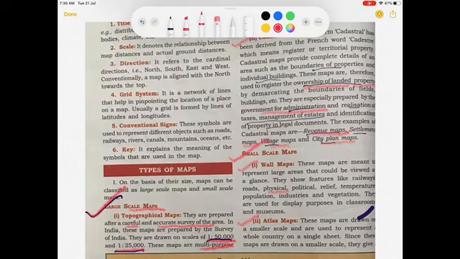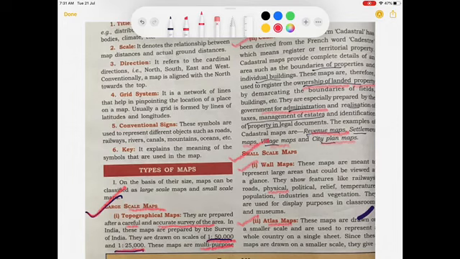But one map will provide you only one information. If it is a soil map, it will give you information about the soil in that country, what types of soils are found in that area. A political map will give you information about the political divisions of the country, etc.